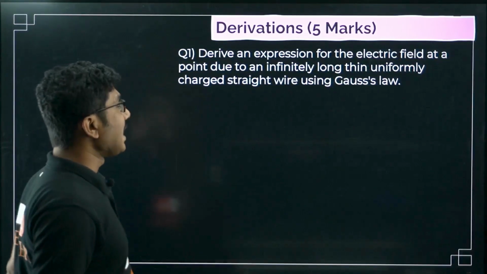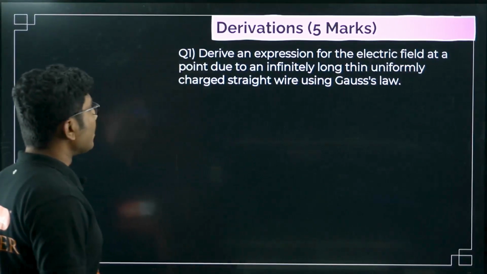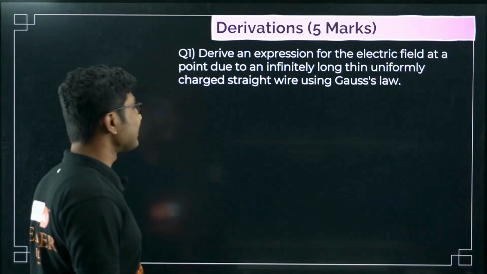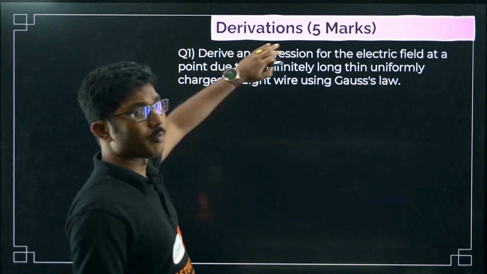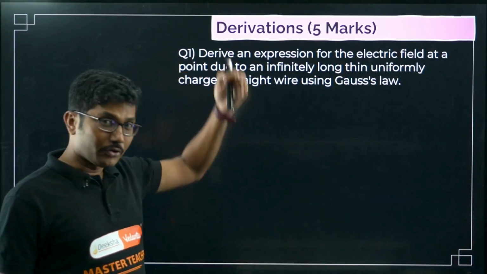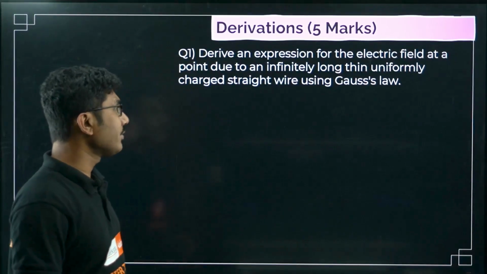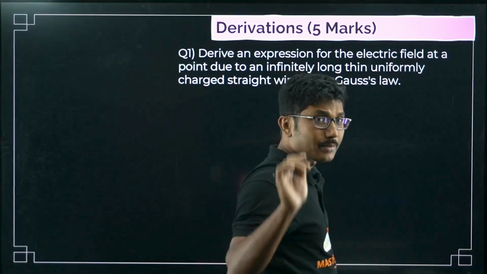First question: derive an expression for the electric field at a point due to an infinitely long, thin, uniformly charged straight wire using Gauss's law. This is a 4 mark question. The first part will be to state and explain Gauss's law, but as I said, I am not going to discuss that. I am only going to discuss the derivation part of the question. First you have to draw a diagram. The diagram is compulsory in this case.